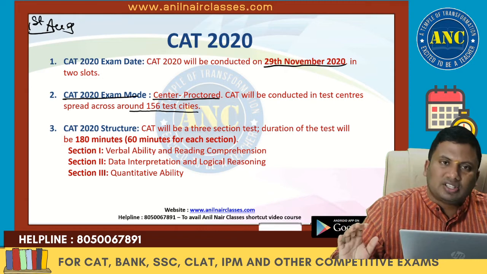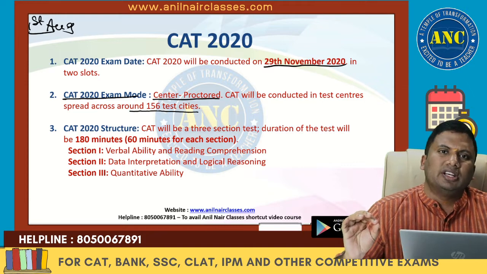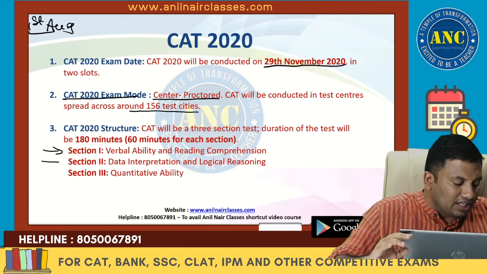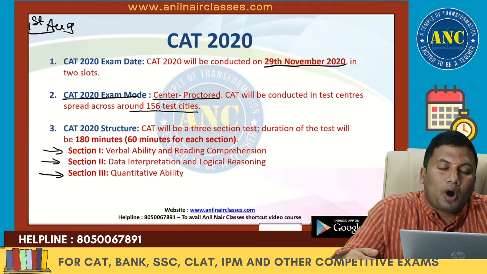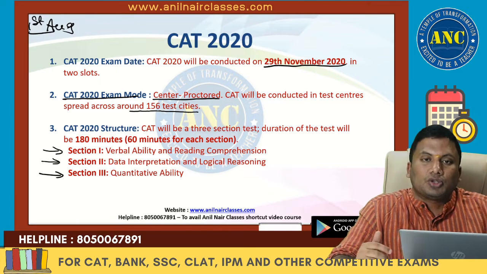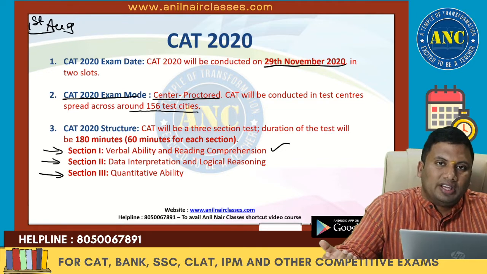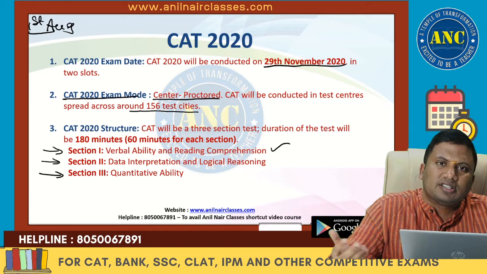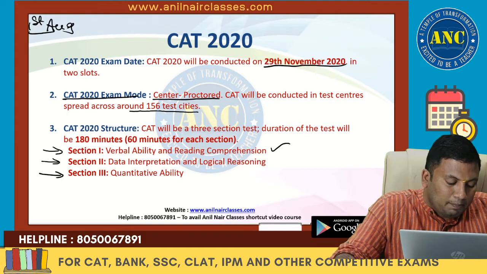There were no changes, and from CAT 2015 onwards, almost no change in terms of the 3 section paper: section 1 verbal ability, after that section 2 data interpretation, section 3 quantitative aptitude. Students who are probably not so good in quant can feel happy because the first section is verbal ability. Students who are good in logical thinking can feel happy because it is coming before quantitative aptitude. Quantitative aptitude is last so that it can help students from a maths or a non-maths background get the same point of reference.